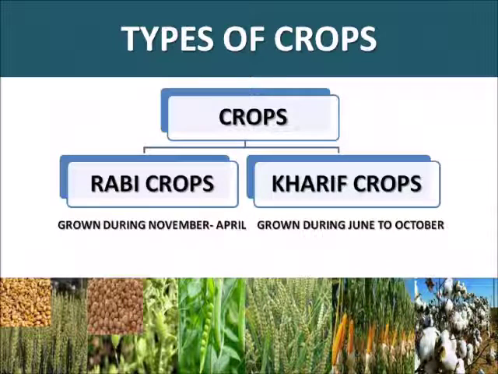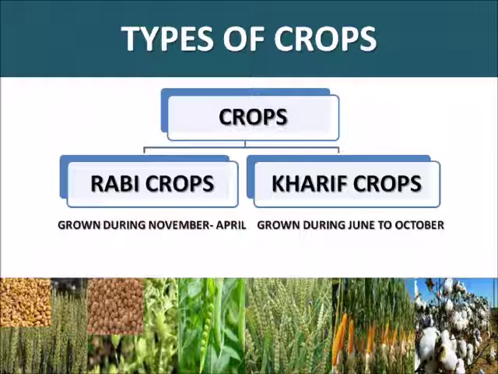Students, you already know that crops are of different types like cereals, vegetables and fruits. These can be classified on the basis of the season in which they grow. India is a vast country. The climatic conditions like temperature, humidity and rainfall vary from one region to another. Accordingly, there is a rich variety of crops grown in different parts of the country. Despite this diversity, two broad cropping patterns can be identified. And what are these patterns? The Rabi crops and the Kharif crops.